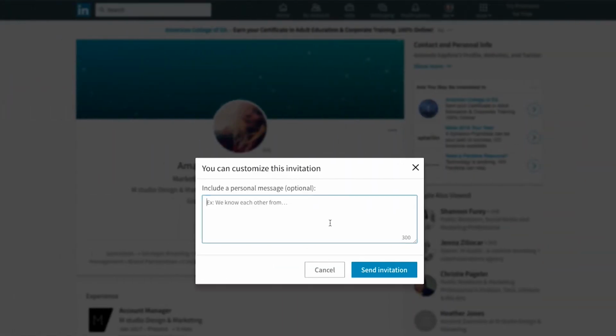The note should remind the person how you've met and communicate why you would like to connect. For example, for a fellow intern or coworker, you might draft a message like this: "Hi Amanda, I enjoyed working with you on the marketing project at the Acme Corporation this summer. I would really like connecting via LinkedIn to keep up with what's next for you."